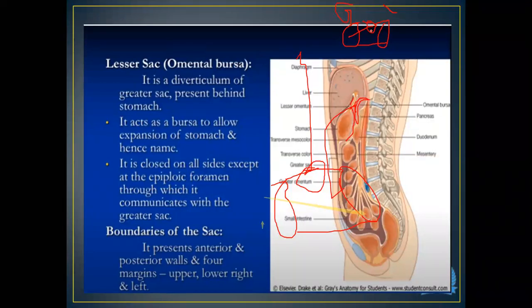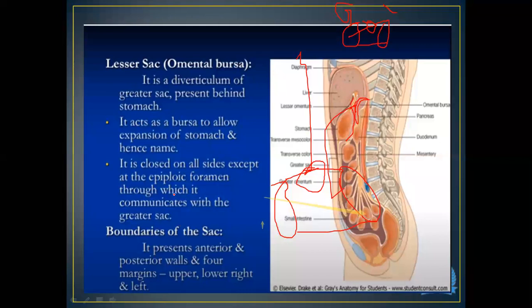I'm sorry, I'll repeat this point once again: the lesser sac is a cavity which is formed in between the greater omentum and the lesser omentum. And this small space is the epiploic foramen. It's the space which communicates it with the greater sac.